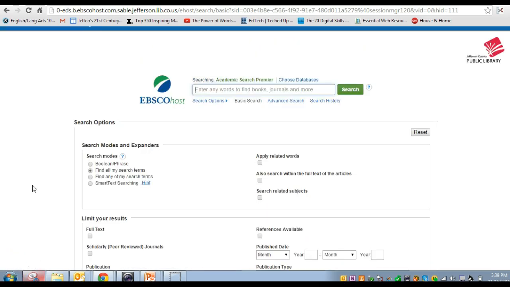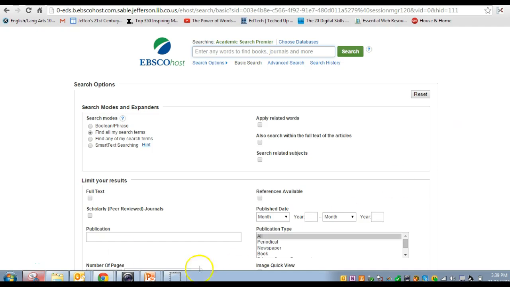Now, once you get to your EBSCOhost, you have a number of different search options, which you can set and reset according to your searching needs. So you can insist that everything that comes back has all of your search terms, or any of your search terms, or you can use a Boolean phrase, which is like the Venn diagrams in the other video, you know, the and or the or, this but not this, that kind of thing.